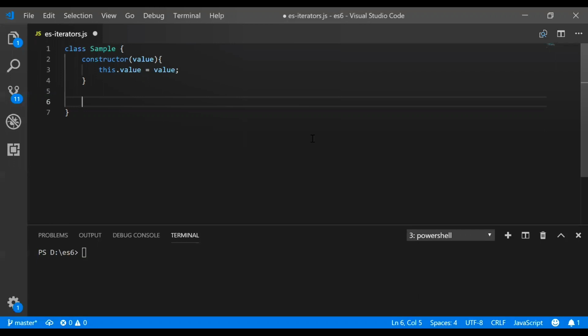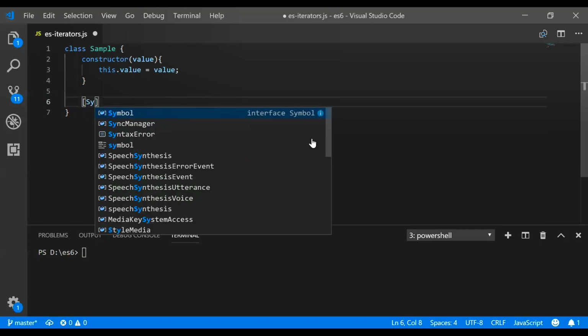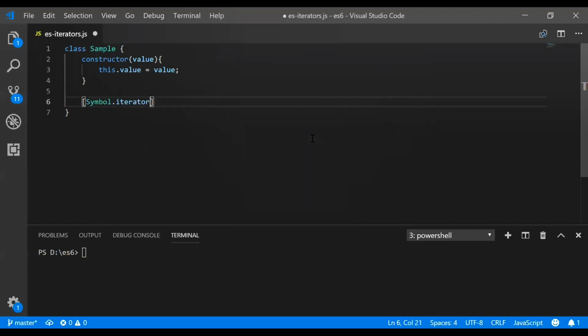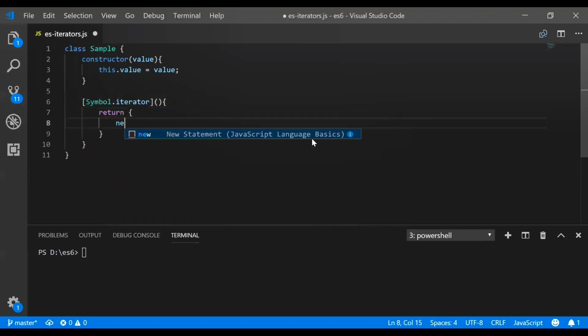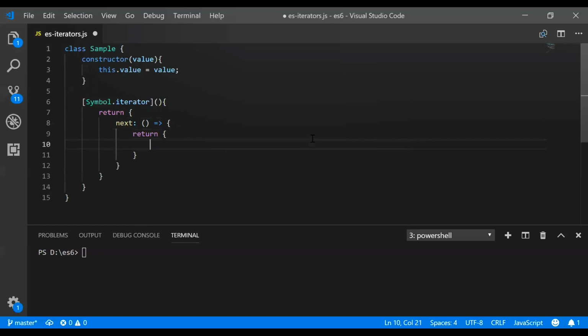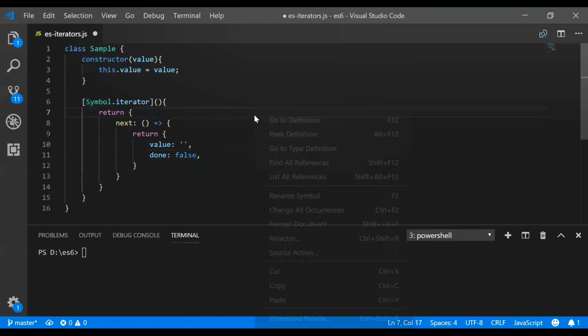After that, as you all know, for making it an iterator we have a property called Symbol.iterator. So when we call that property, it will return us a next method, and that next method will return us an object which will have two values. It will have a value property, and a done property. So done is a boolean, as you all know. So it will be either false or true. It will be false for all the other cases, but when iteration is completed it will become true.